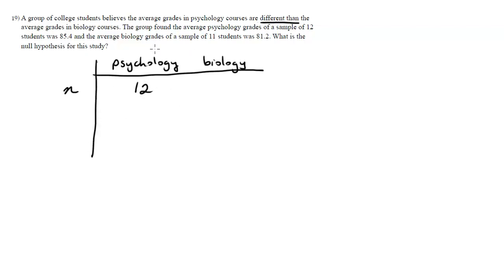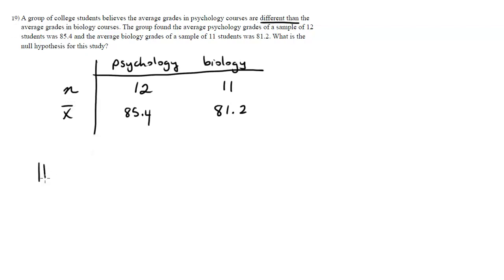I'm going to write this out even though we're asking a simple question here. So let's say psychology, just so you see how we write this out, in biology. Okay, so sample of 12 students for psychology and a sample of 11 students for biology. For that sample of 12, the average was 85.4. For the sample of 11, the average was 81.2. That's the information we have there. I just put it in a format.